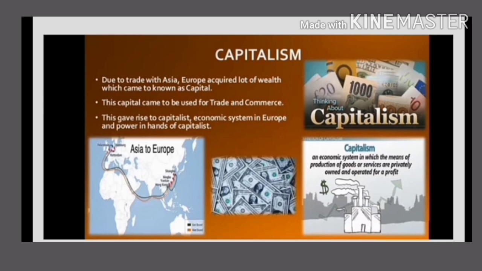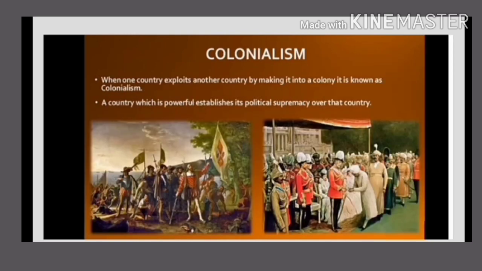Hence, European rulers started giving military protection and trade concessions to these trading companies. This led to accumulation of wealth in Europe. This wealth was used in the form of capital for trade and commerce, which led to the rise of the capitalist economic system in Europe. Next point, colonialism. Colonialism means one country exploiting another country by making it a colony. A powerful country, on the basis of economic and military strength, occupies another region and establishes its political supremacy. This is known as colonialism.